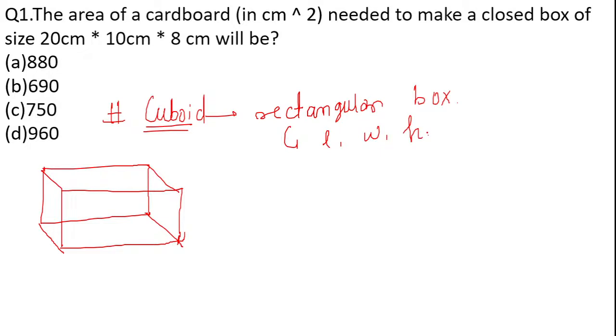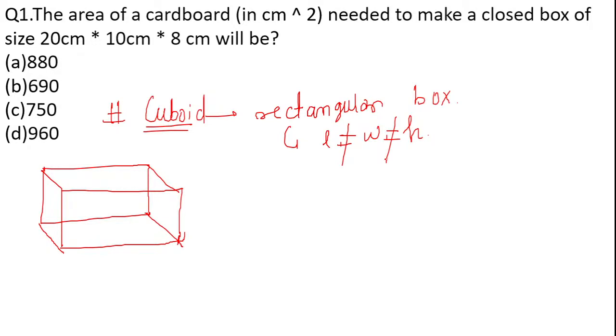Length is different, width is different, as well as the height is different. But in case of a cube, we have seen, a cube was a square box where the length, the width and the height were equal. But here the length is not equal to width is not equal to height. All three things are different here.